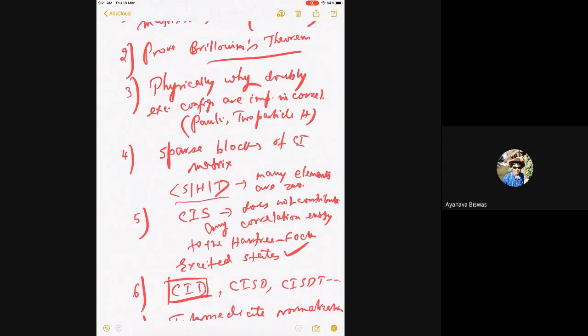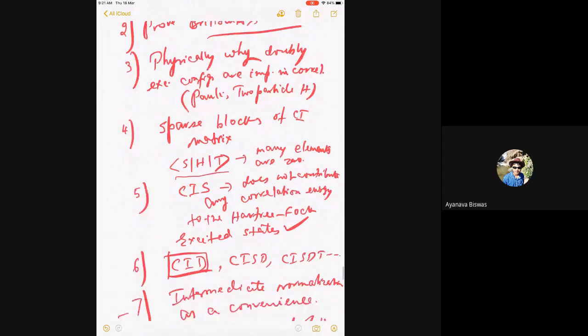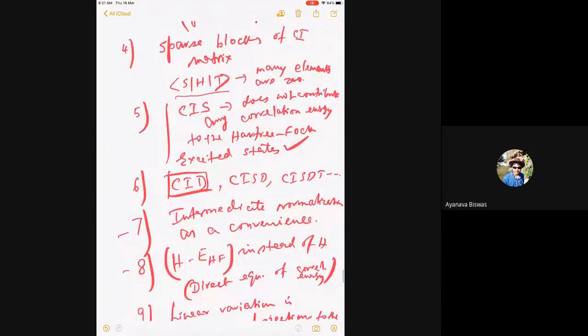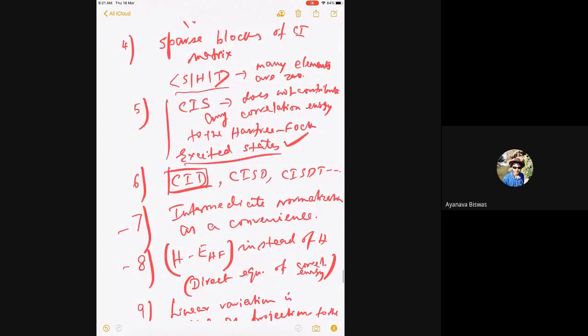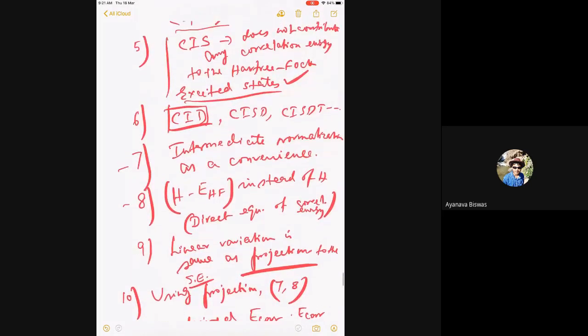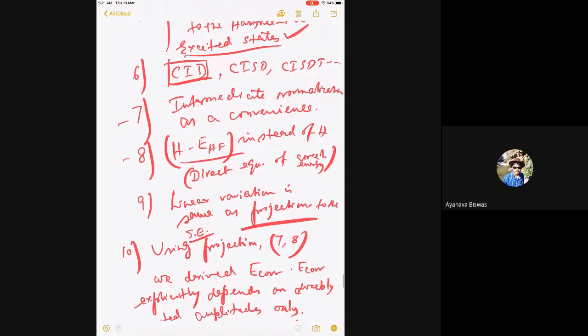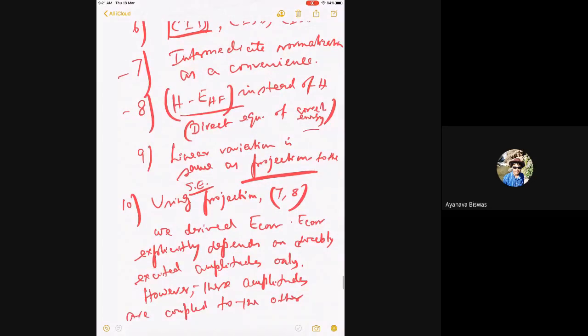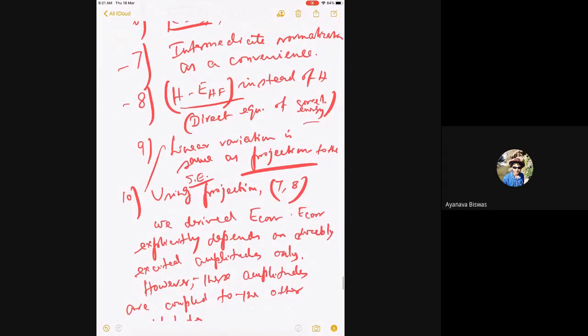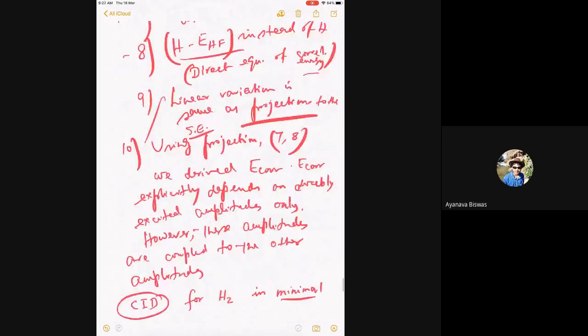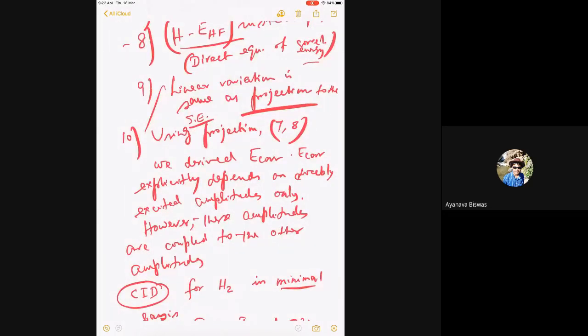For example, even though this is not zero, many of the elements are zero. CIS does not contribute to correlation energy to the Hartree-Fock, so it of course gives you excited states. Then intermediate normalization was a convenience. This was also a convenience that instead of H, we use H minus E Hartree-Fock, so the direct equation of correlation energy. We also showed that the linear variation is the same as the projection method, and using the projection method, we derive the correlation energy. And it explicitly depends on only doubly excited amplitudes.